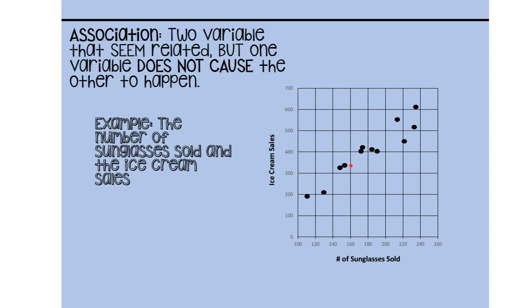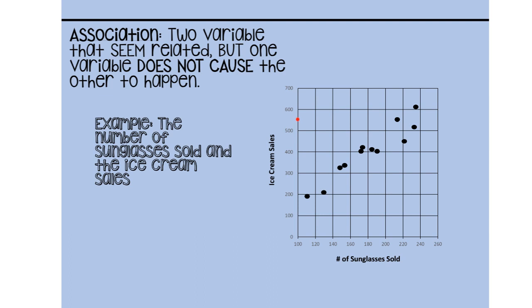And I could continue going on through this pattern, noticing that as the number of sunglasses sold goes up, so does the ice cream sales. But then I have to ask myself in a real world situation, is ice cream sales directly affected by the number of sunglasses sold? Or could there be other outside factors that make it seem as if these two variables are related?